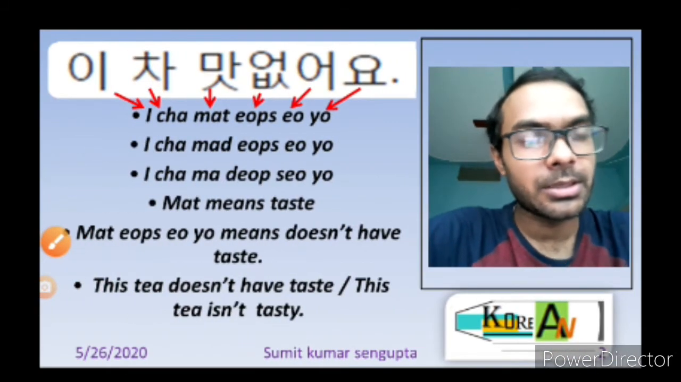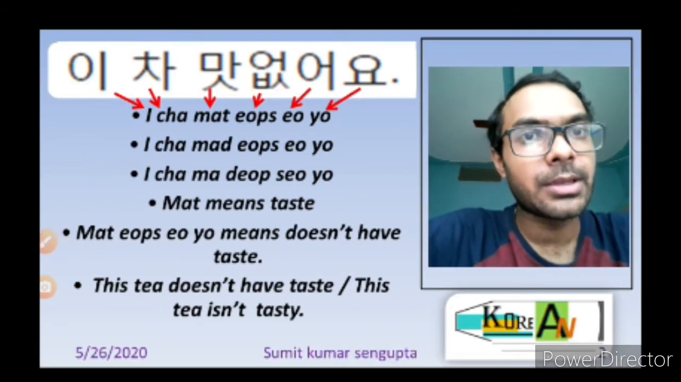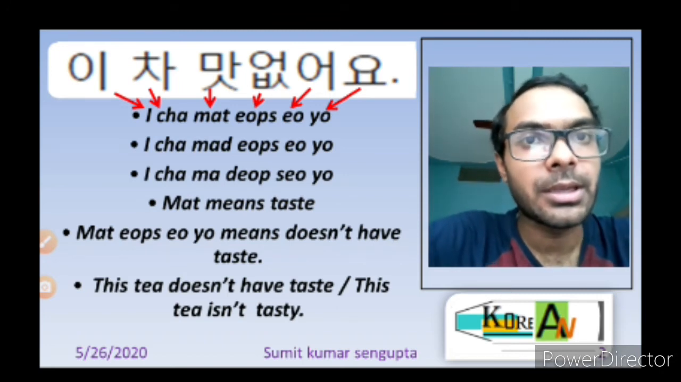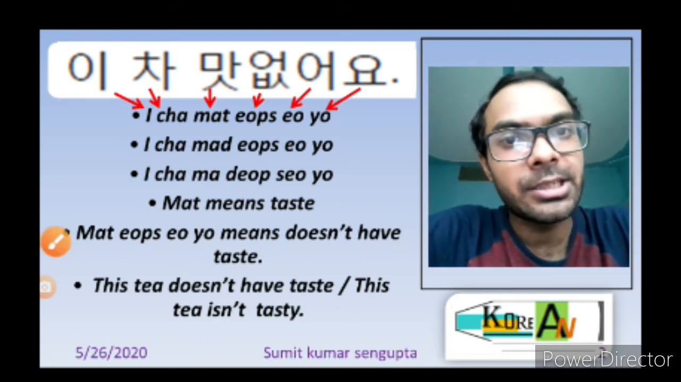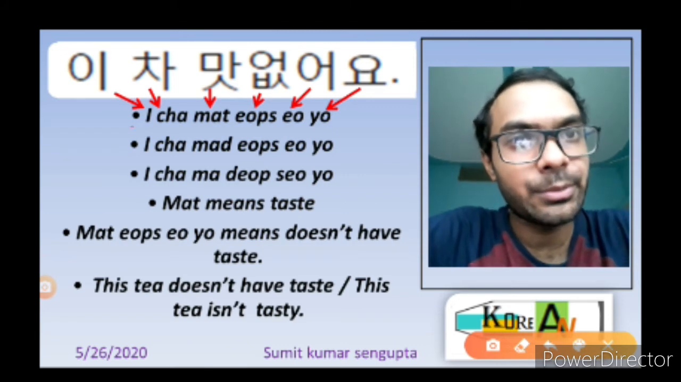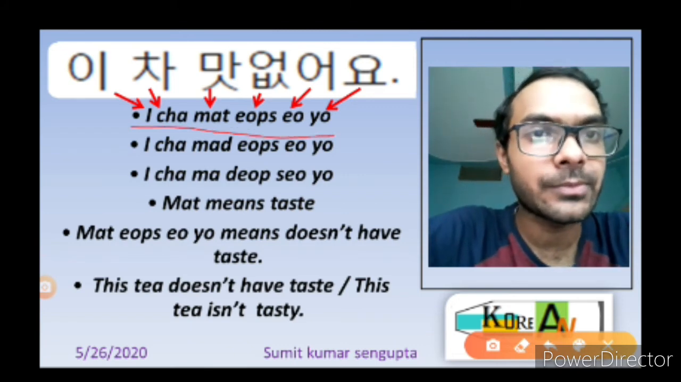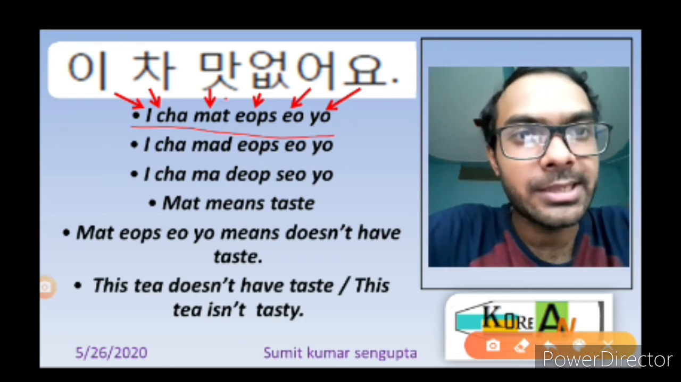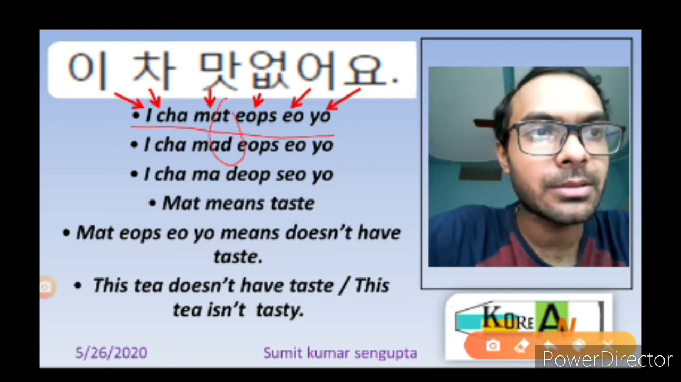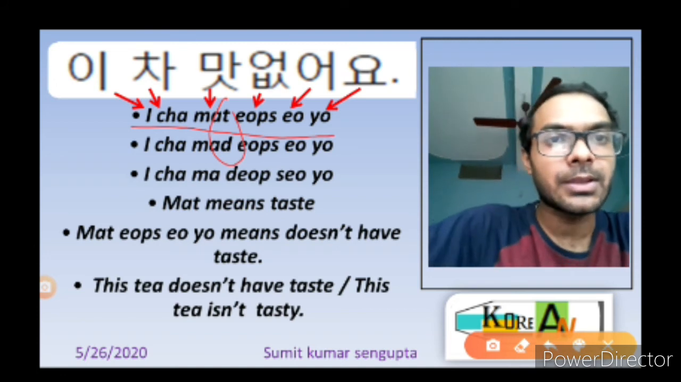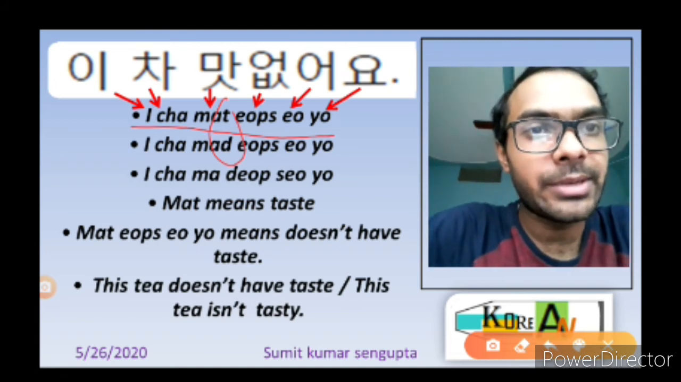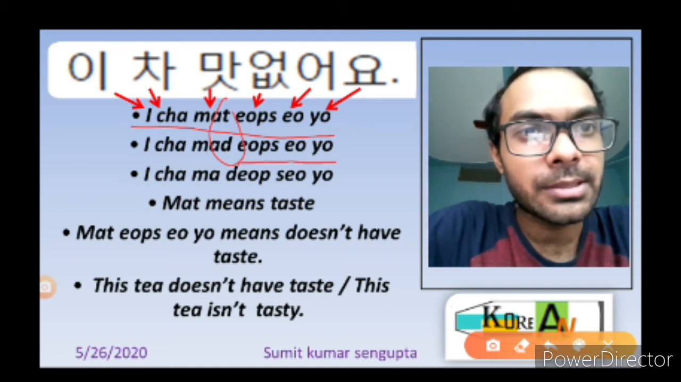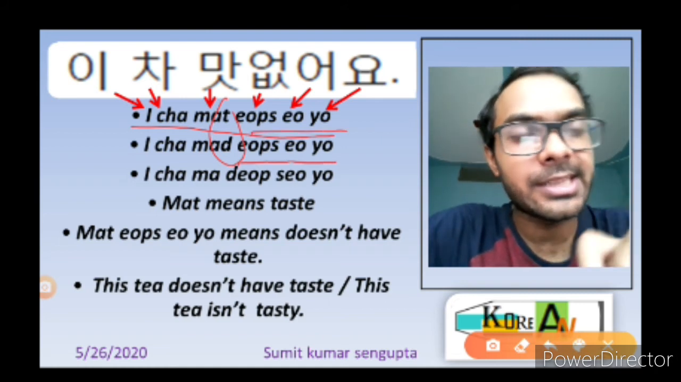So we are here. In this it is written cha mat eopsoyo. The correct translation is written over here. Okay, it means cha mat eopsoyo. But seeing the second line, we see that T has become D, and this eopsoyo is written as it is.